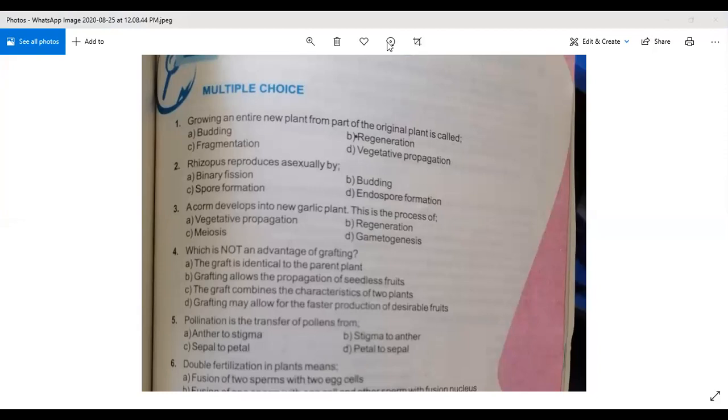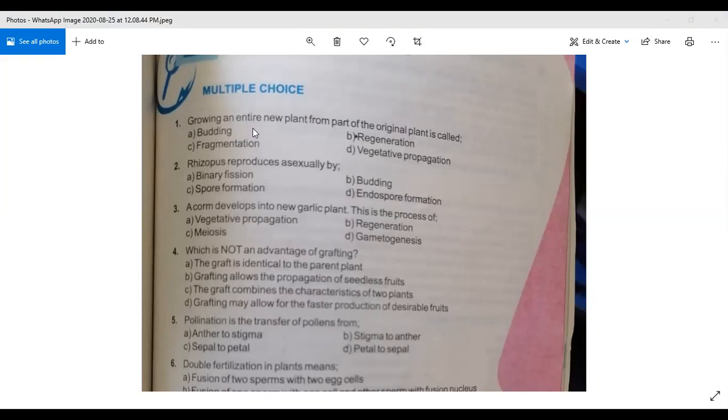Okay? And you can also see on the screen. I hope you hold your book with you. Take out page number 91. Now keep in your mind what you have discussed in the chapter.